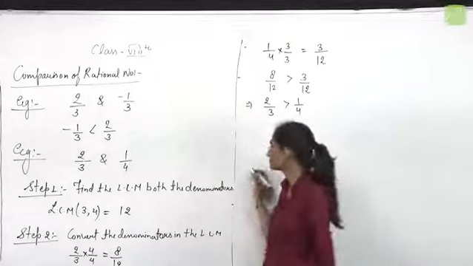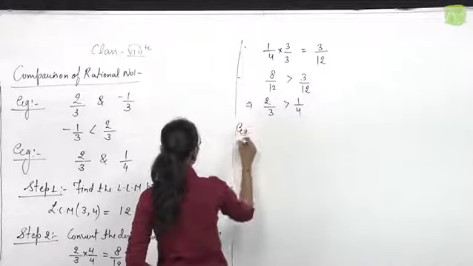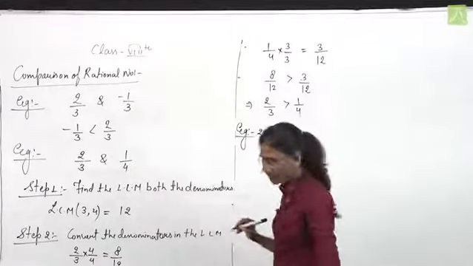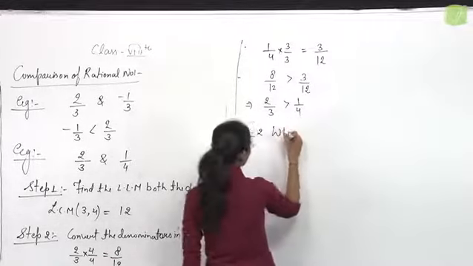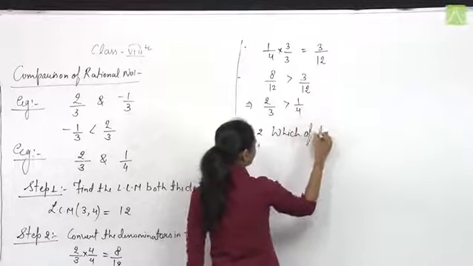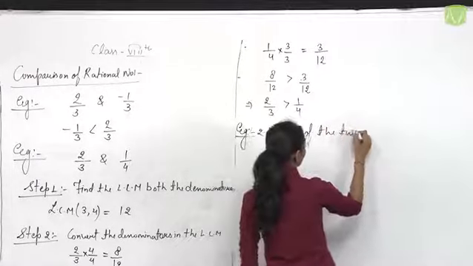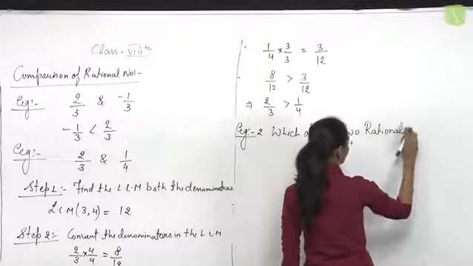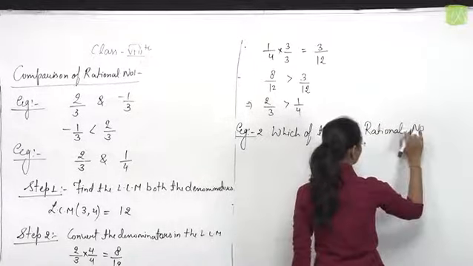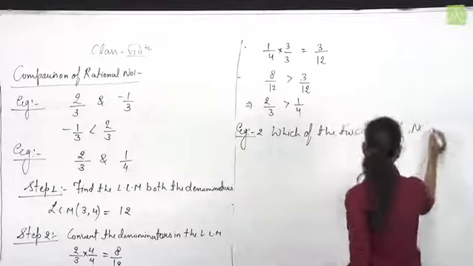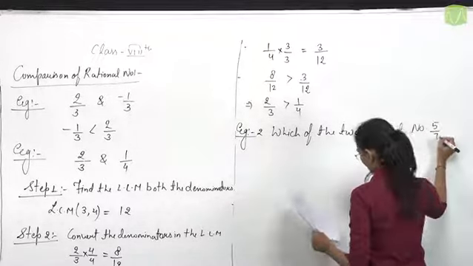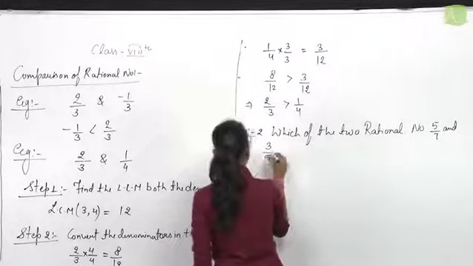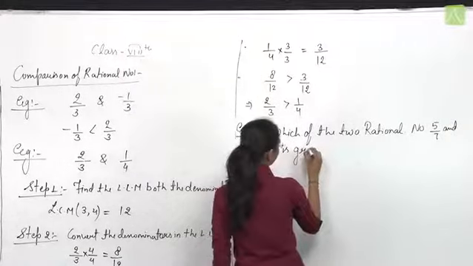Next question. Which of the two rational numbers, 5 by 7 and 3 by 5, is greater?